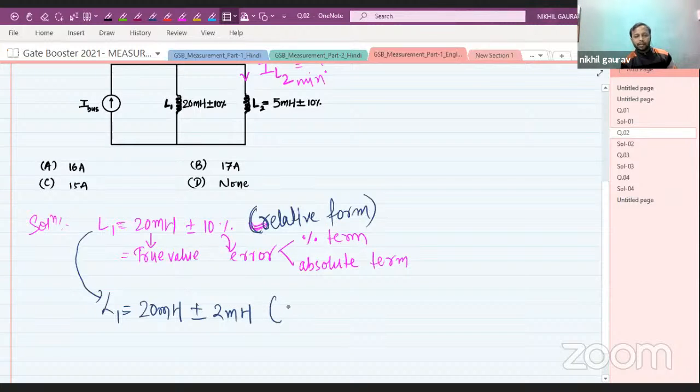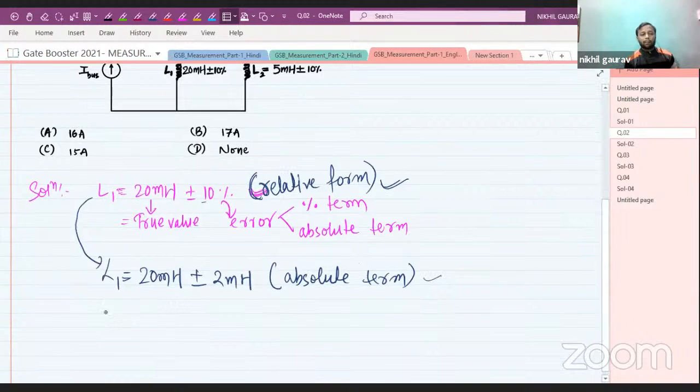This is in absolute term. Please keep in mind, whenever the errors are in percentage, we name it relative form or relative term, and whenever the values of error are given in unit terms, we name it absolute term. So the L1 value varies from 20 minus 2, which is 18 millihenry, to 20 plus 2, which is 22 millihenry.